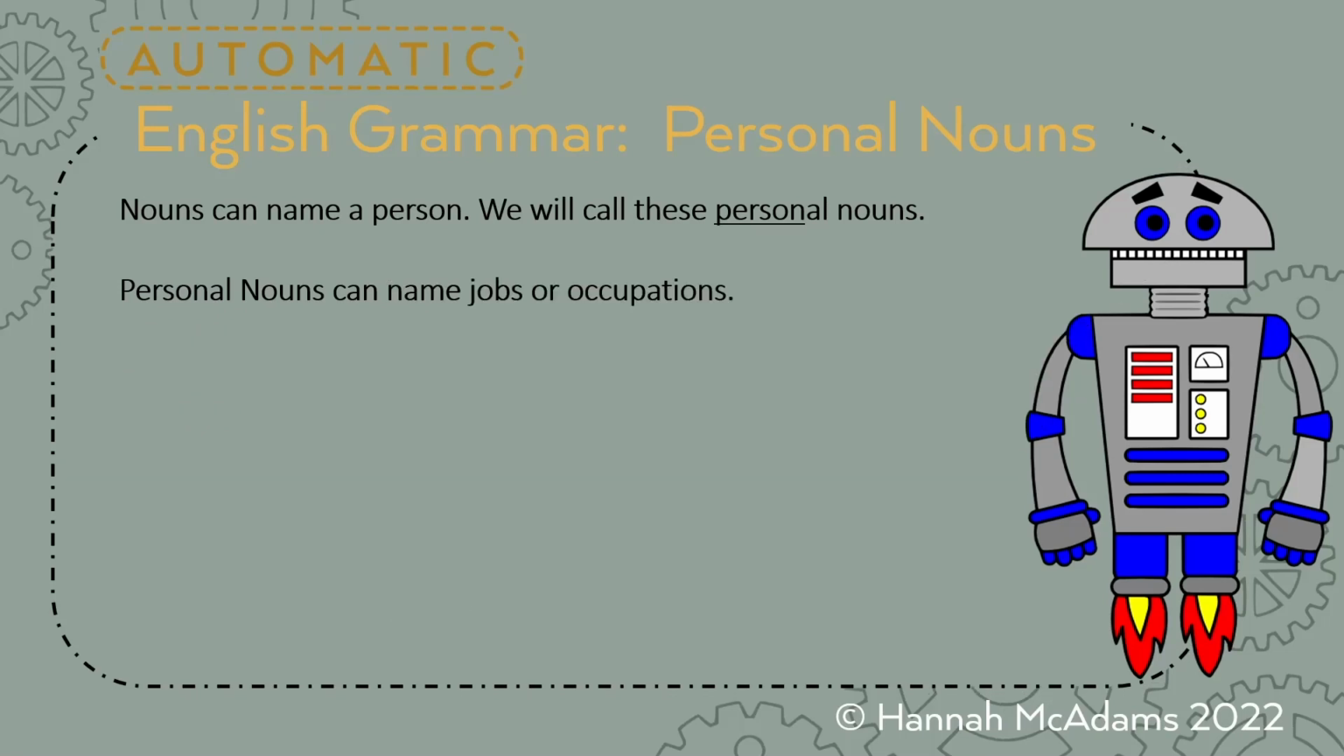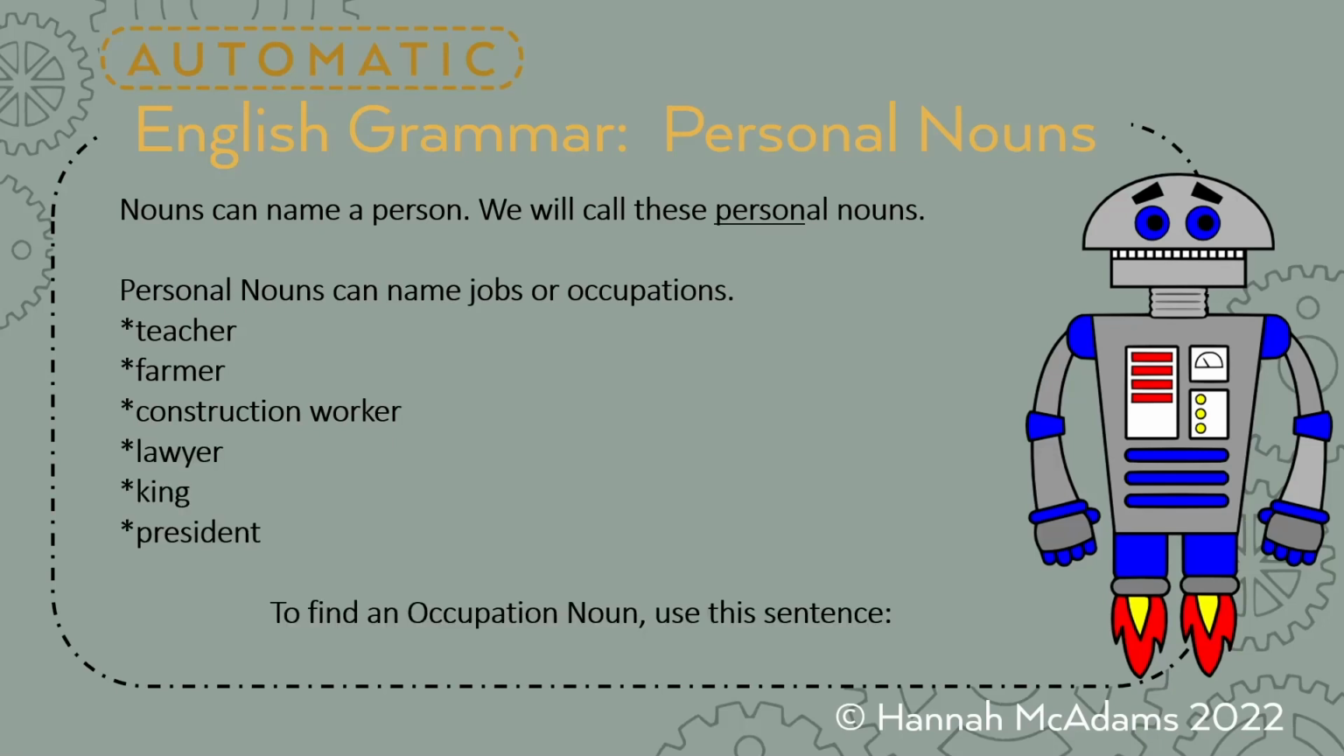Hero, maybe. So to find an identity noun, use this sentence, I am a, and then tell me what you are. All right, personal nouns can also name jobs or occupations, like a teacher. I'm a teacher. Farmer, construction worker, lawyer, king, president. To find an occupation noun, use this sentence, I want to be a blank when I grow up.